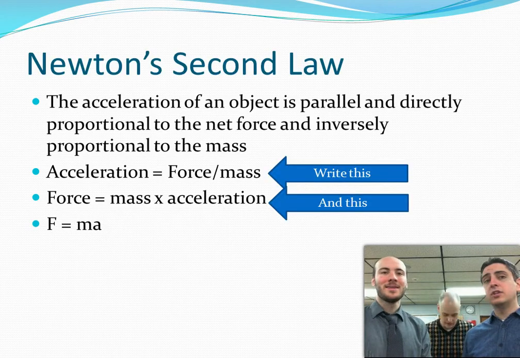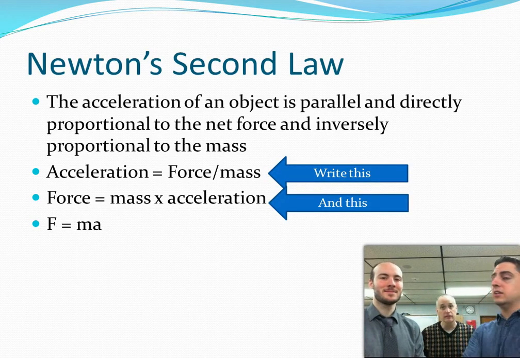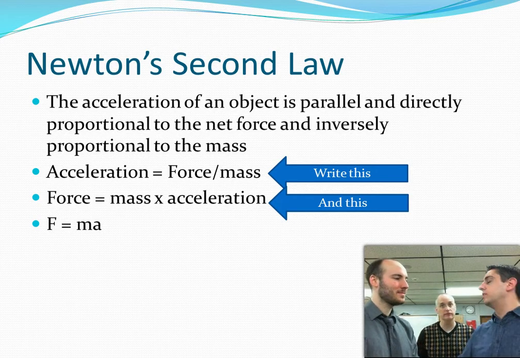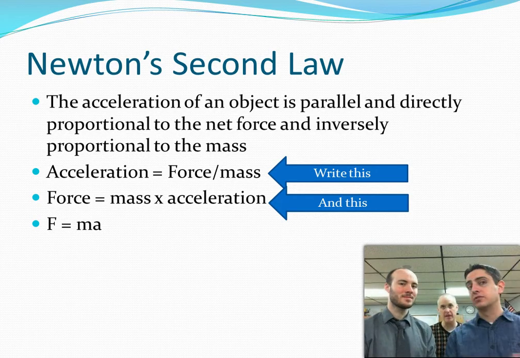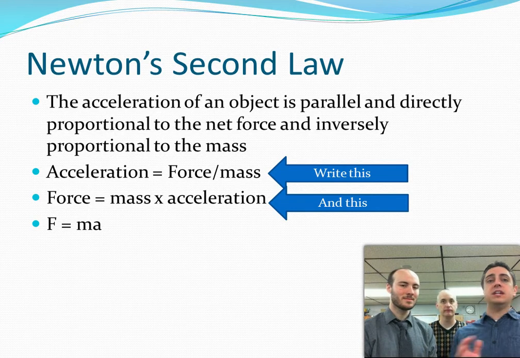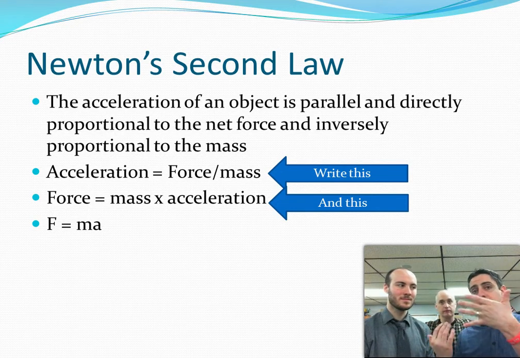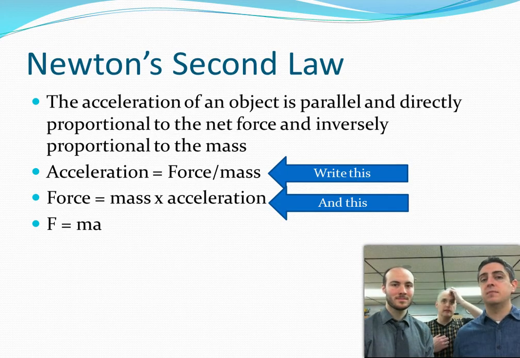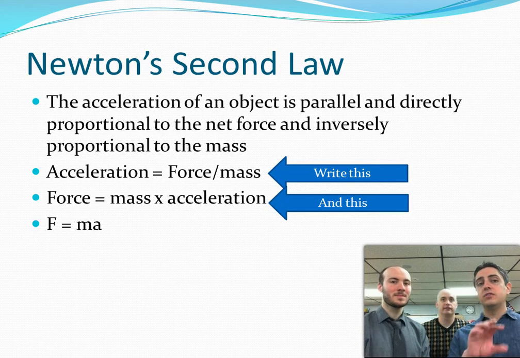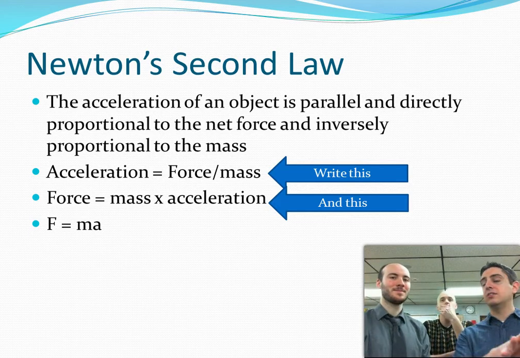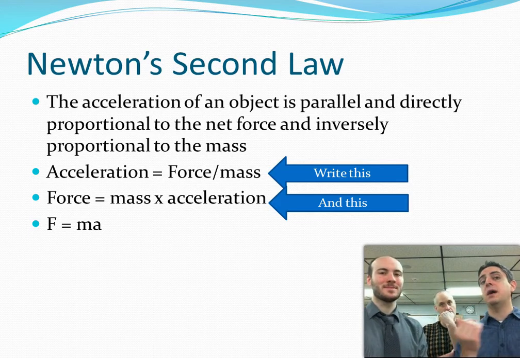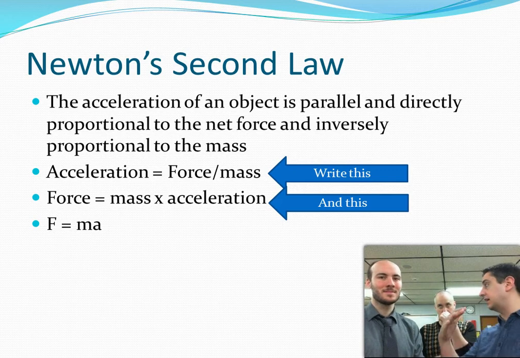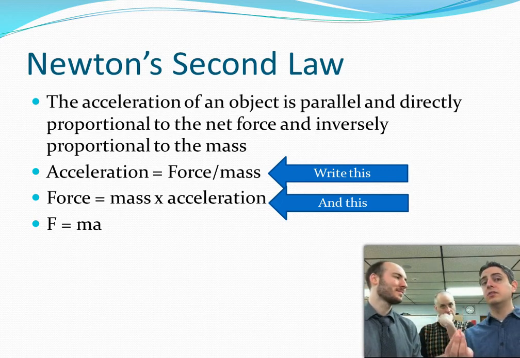Right. So then you got Newton's second law. Newton's second law is all about once the object's actually moving, how's it going to get faster or slower or whatever is going to happen with it. So the general idea of this is that the acceleration of an object is parallel, meaning that it's going in the same direction, directly proportional to the net force and inversely proportional to the mass. That sounds complicated. Which, if you look, we got 2 ways of looking at it. You have acceleration is equal to force divided by mass. So you take the force that's acting on an object divided by its mass, and you can figure out how quickly it's speeding up or how quickly it's slowing down.